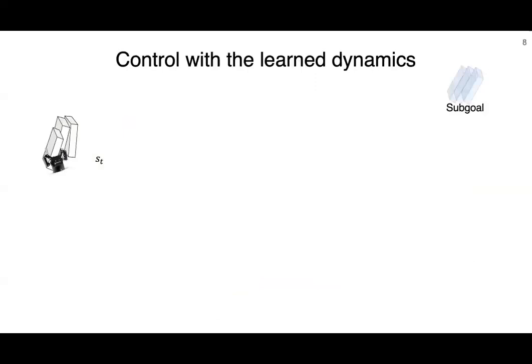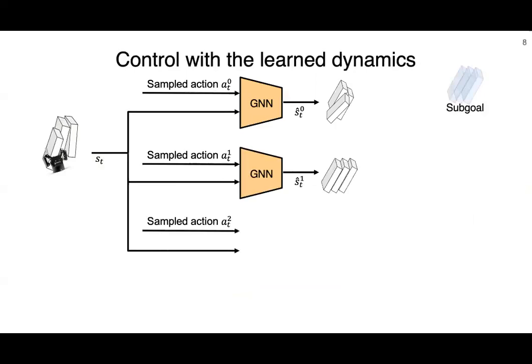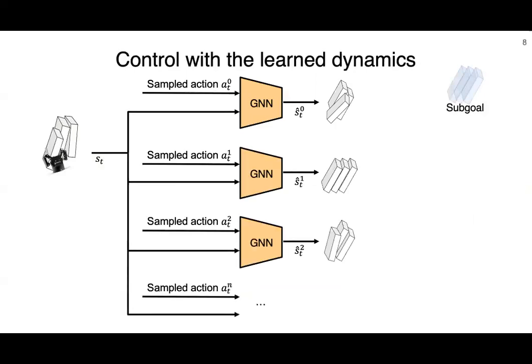Transitioning to the control aspect, our system incorporates three parameterized primitives: sweeping, pushing, and transporting, each encapsulating various prehensile and non-prehensile motions. Using trajectory optimization, we sample the parameters within the parameter space, utilizing the GNN to predict object movements in response to that action. We can then select the action that most closely aligns with the desired state.